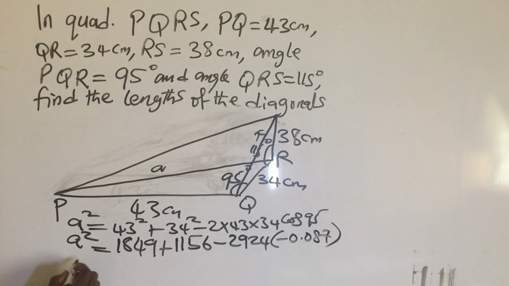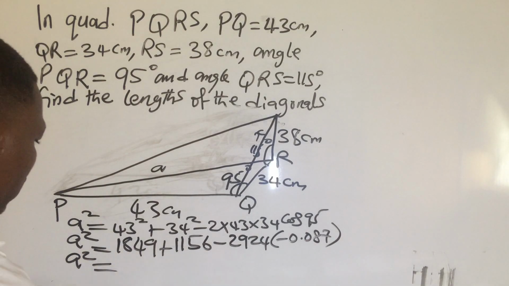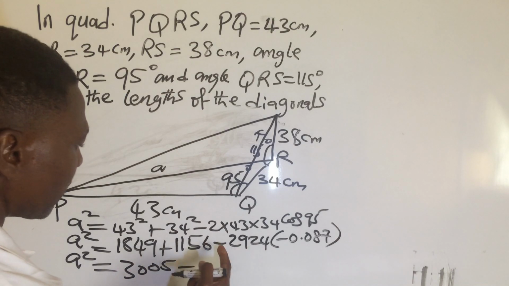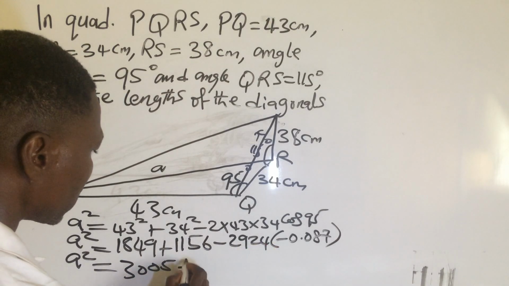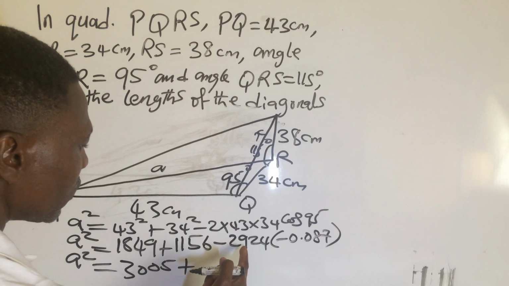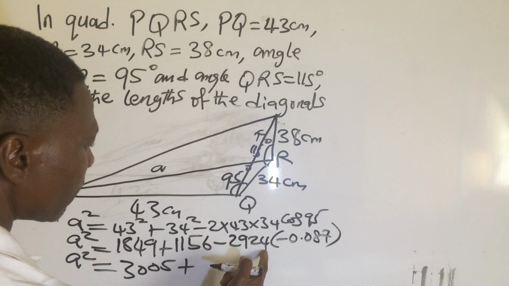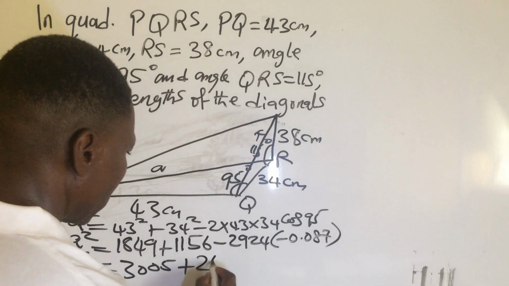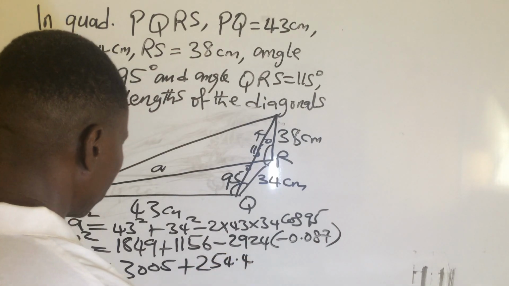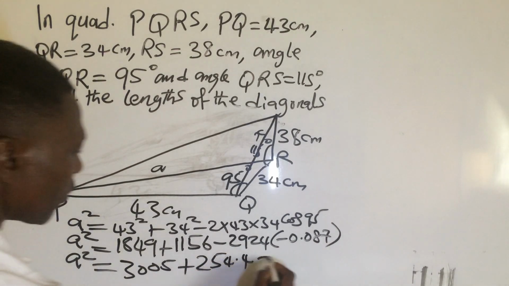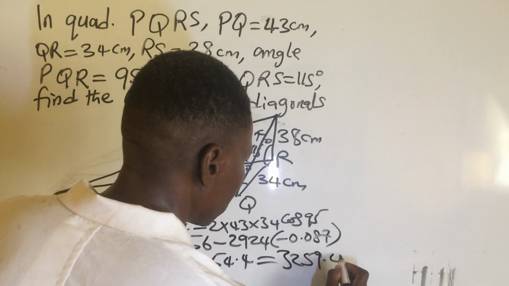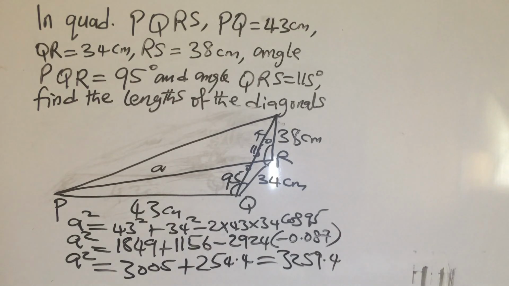Now A squared equals this plus this, which gives us 3005. Minus times minus is plus, then 2924 times 0.087 will be 254.4. Now when we add all of them, what do we have? 3259.4.